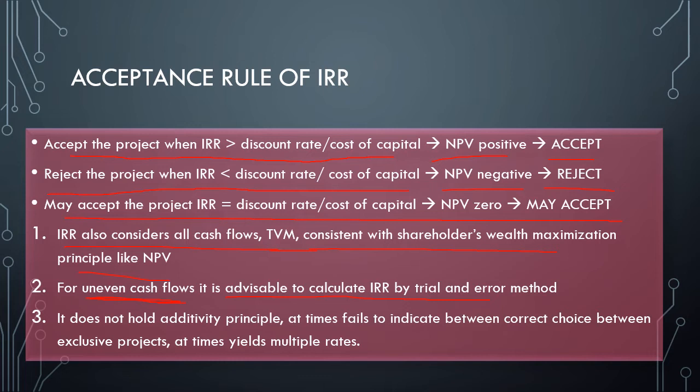It does not hold the additivity principle like NPV, that is, NPV of A plus B equals NPV of A plus NPV of B. IRR does not hold the additivity principle. At times it fails to indicate the correct choice between mutually exclusive projects. It also at times yields multiple rates, that is, the multiple IRR problem. So these are the demerits of IRR.